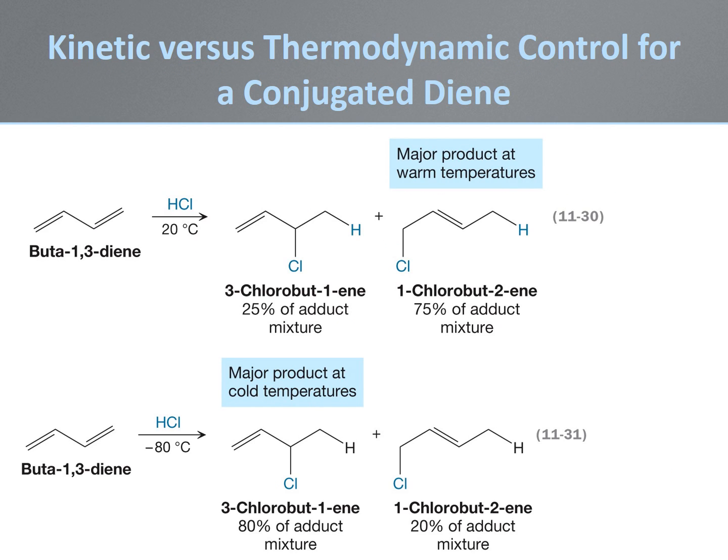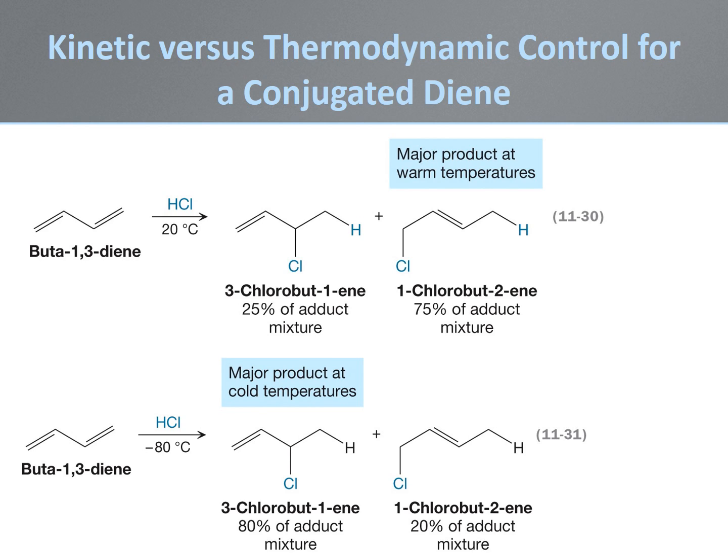If hydrogen chloride is reacted with 1,3-butadiene at room temperature, 1-chloro-2-butene, the product of 1,4 addition, is the major product. If the same reaction is conducted at minus 80 degrees Celsius, 3-chloro-1-butene, the 1,2 addition product, becomes the major product.